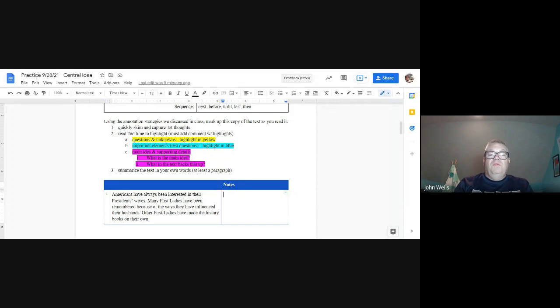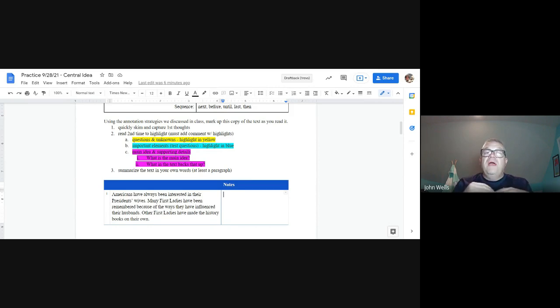The third thing that we're looking at in this purplish color is, what is the main idea and what are the supporting details? How do you know that's the main idea? What backs up that claim? So when you think about the main idea, you may not see it directly stated in the text. You will get some clues, some kind of hints at it. It won't say the main idea necessarily. So you'll have to start to pick up those pieces.